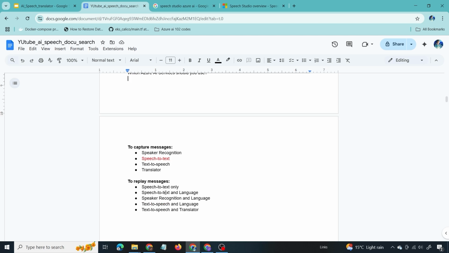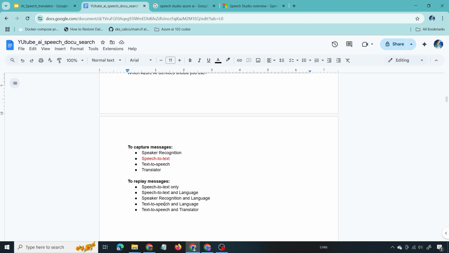Now to the option speech to text only. We cannot translate the text from one language to another language, so that is not what we need. Although it satisfies a part of the need, we need a translator service as well to convert the text from one language to another. And there is speech to text and language. Again, language is another Azure AI service which is used for natural language processing, so that is not what we need. Again, speaker recognition and language. Then there is text to speech and language.